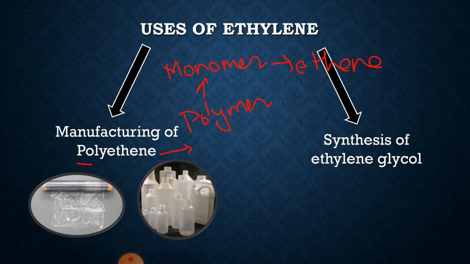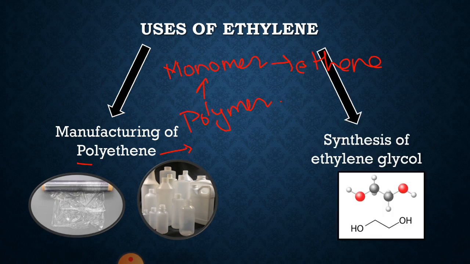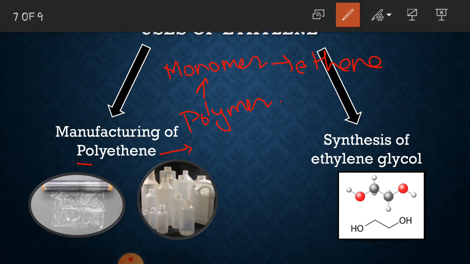Another use of ethene is in the synthesis of ethylene glycol. This is the structure for ethylene glycol. So this structure is OHCH2CH2OH.